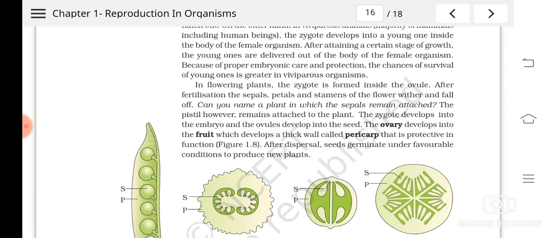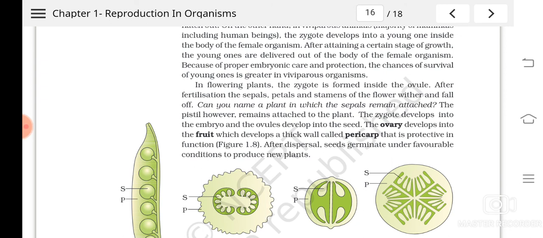Is it clear? So if you take a mango seed, that is actually what? The ovule. Understood? In the flower, inside the ovule, you can see the zygote, and that zygote develops into the embryo. If you open a cashew nut into two, you can see a small structure at the base of that. That is actually the embryo. And then the ovary develops into what? Fruit, which has a thick wall called the pericarp, and this protects the ovules.